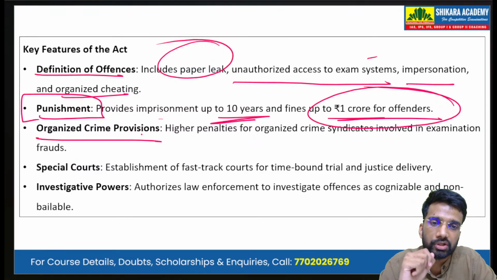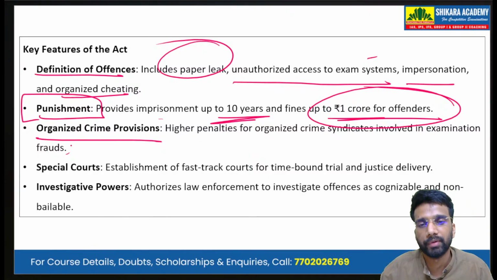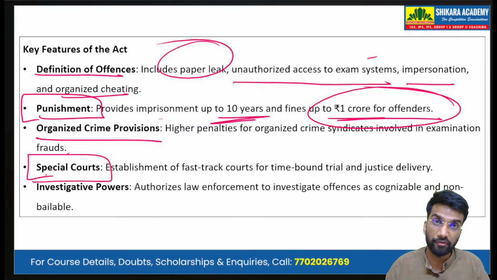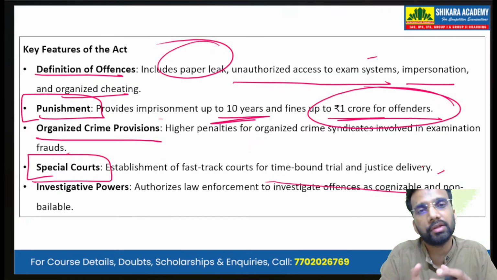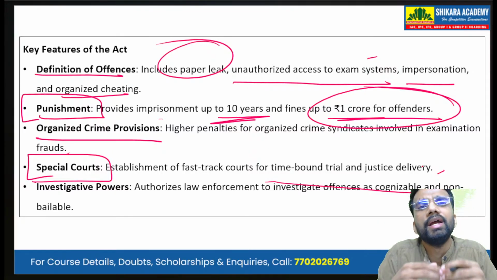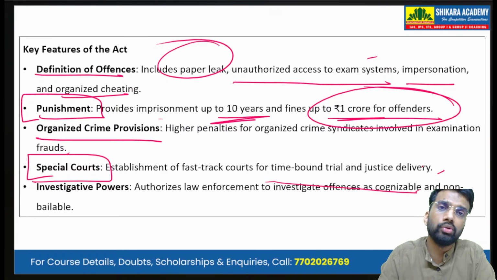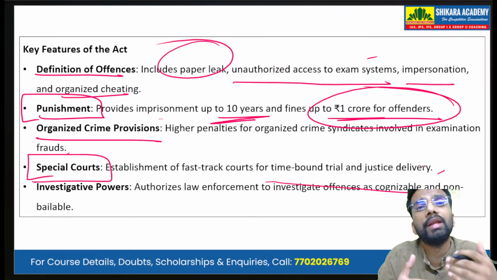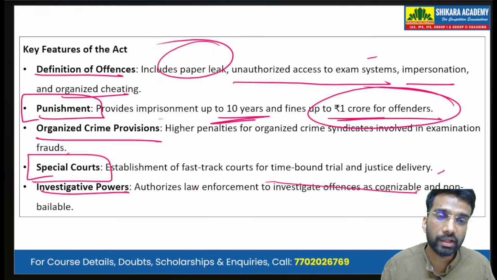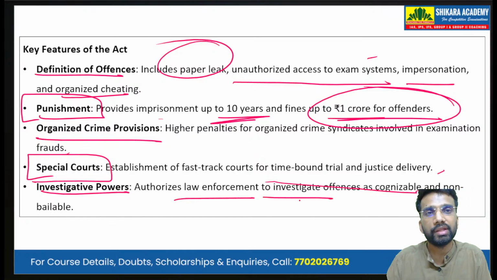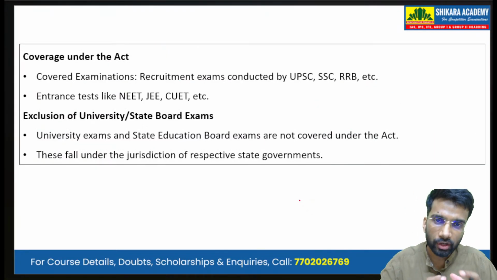Then the organized crime provision: higher penalties for organized crime syndicates involved in examination frauds. Then special courts: establishment of fast track courts for time-bound trial and justice delivery, because if things go at a normal judicial pace, it takes years for such cases to get resolved, and the aspirants' or youth's prime time in their 20s or late teens gets wasted. Then there are investigative powers. It authorizes law enforcement to investigate offences as cognizable and non-bailable offences. Then what are the coverages under the Act?